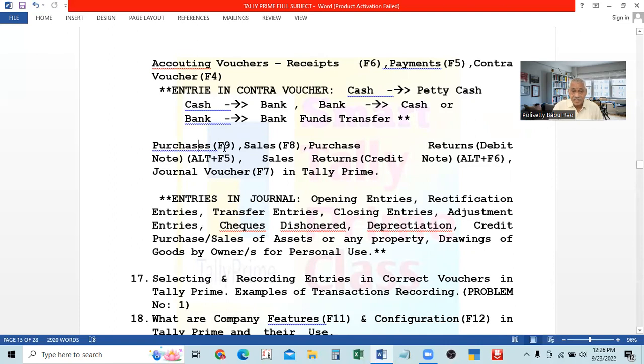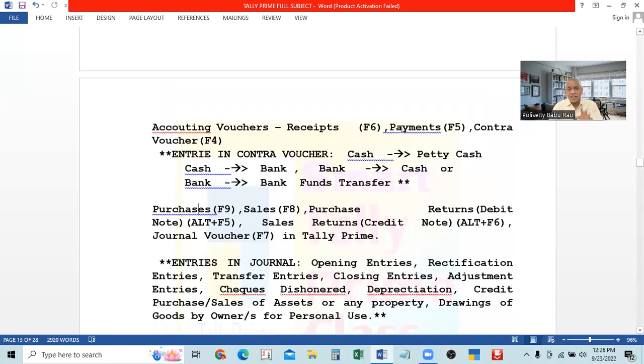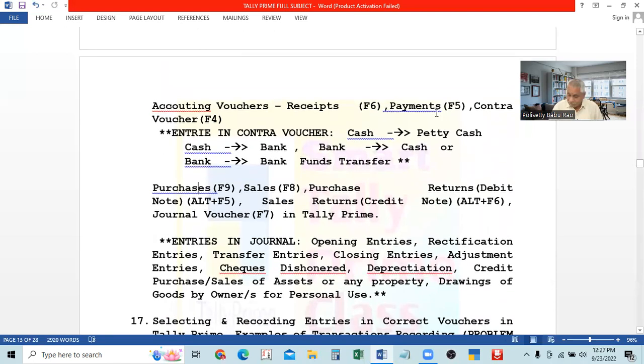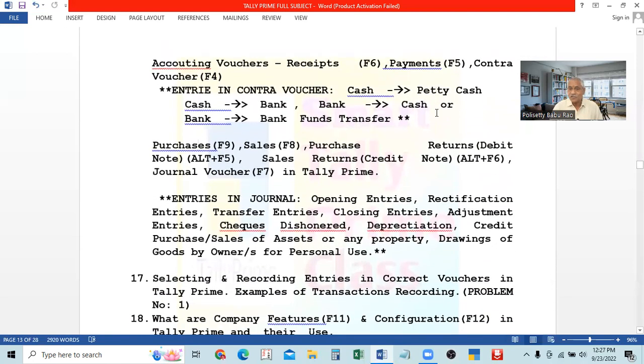The key is F9. Purchase voucher is F9. So in this purchase voucher, we will enter both credit purchases as well as cash purchases. When we purchase for cash, we are making payment, but in such a case, we should not enter it in the payments voucher. All the payments will be entered in payment voucher except cash purchase, I told you. So cash purchases and credit purchases both are entered in the purchase voucher.